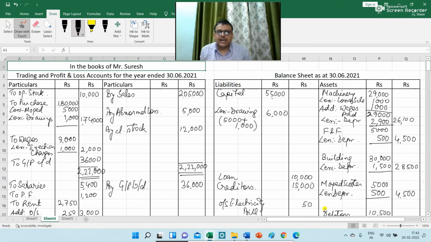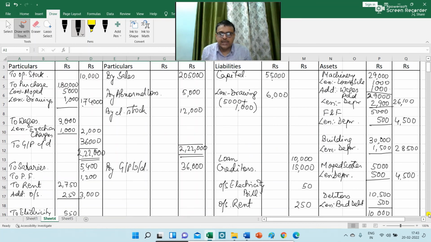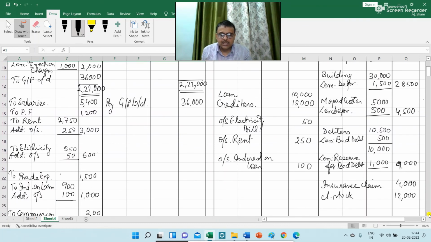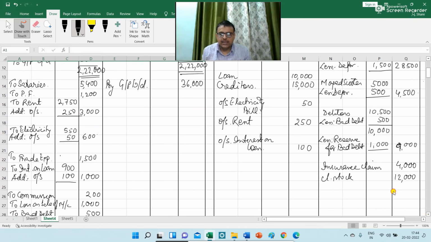Now coming to the asset side, the first item is machinery 26,100, then furniture and fitting 4,500, then building 28,500, then moped scooter 4,500, then debtors rupees 9,000, then insurance claim admitted rupees 4,000, and closing stock of rupees 12,000. So total of asset side is 88,600.